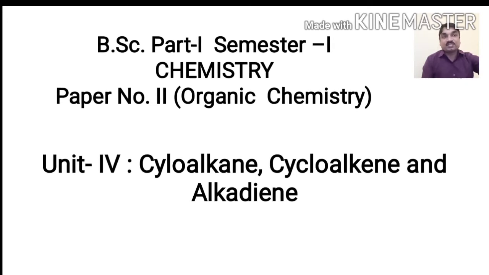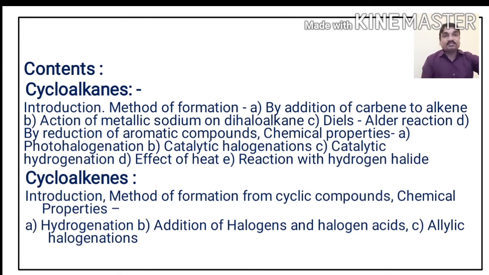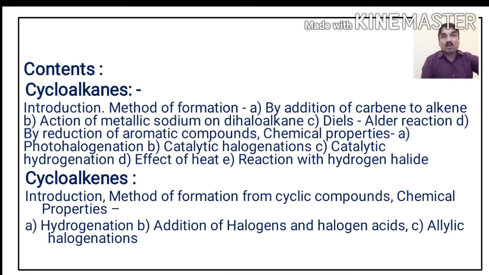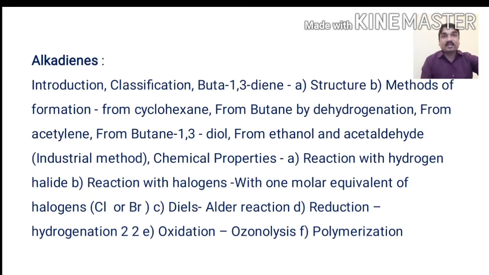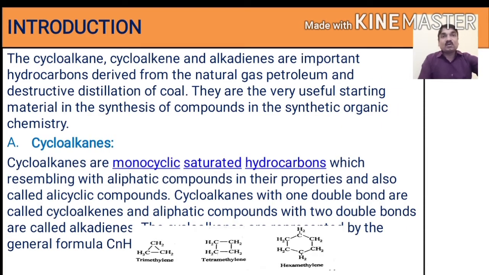As we have discussed the syllabus of Unit 4, that is cycloalkane, cycloalkene and alkadiene, in previous lectures, we have to study three types of hydrocarbons. We know that hydrocarbons are compounds containing carbon and hydrogen, but these have closed ring structures like that of alkane, that is cycloalkane, then alkene, that is cycloalkenes, and alkadienes. These are hydrocarbons containing two double bonds. We have studied them one by one, and we already discussed the introductions in the previous lecture.